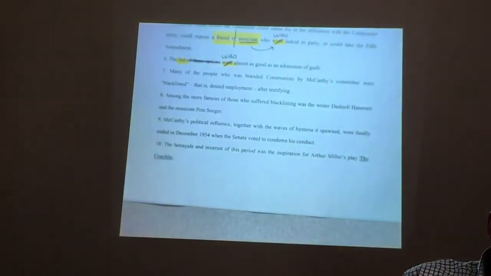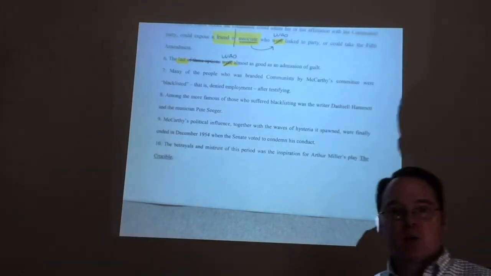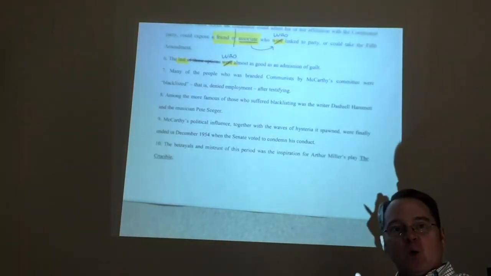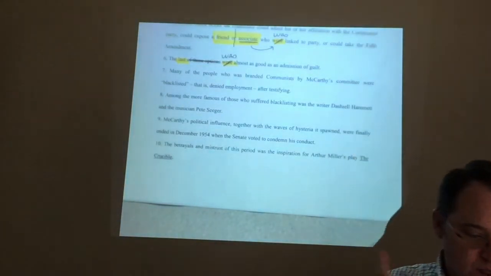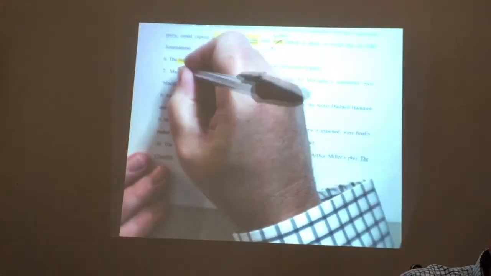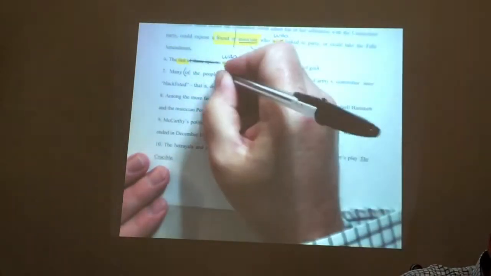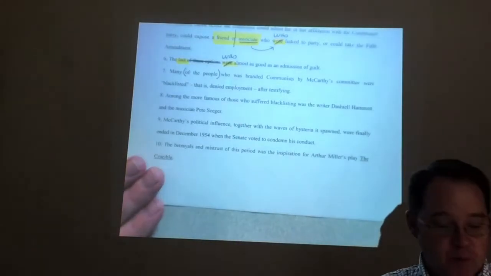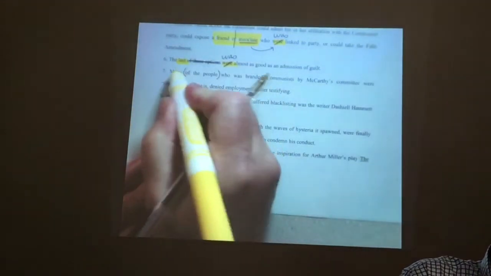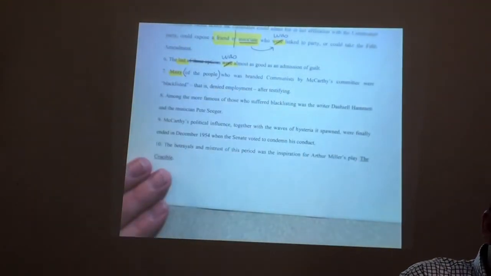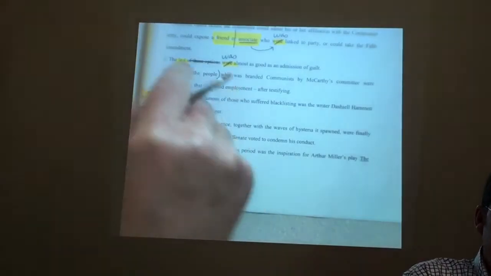Number 7. Many of the people who was branded communist by McCarthy's committee were blacklisted. That is, denied employment after testifying. Now, number 7 is a really, really fun grammar puzzle for us. Reason being, we have the prepositional phrase of the people. Our subject is many. Now, when we have